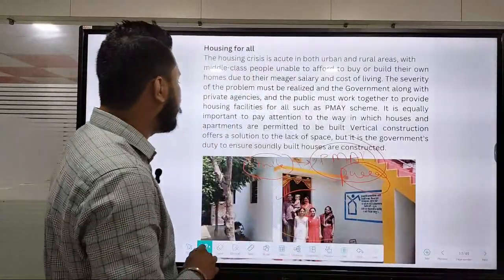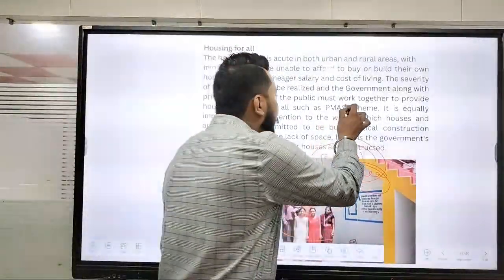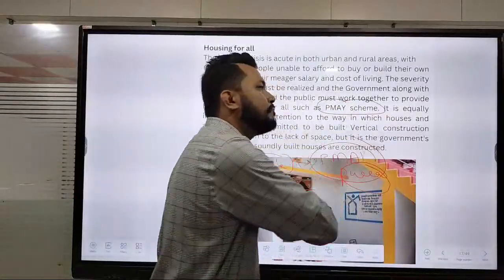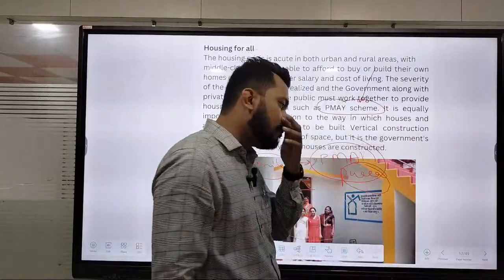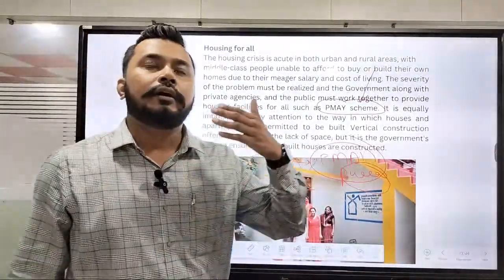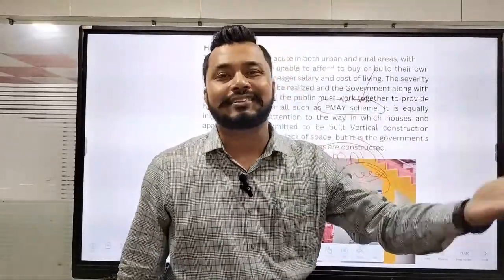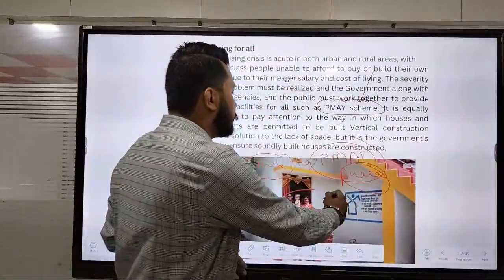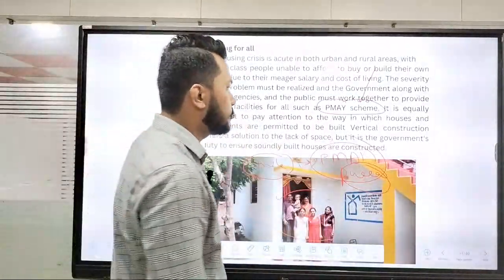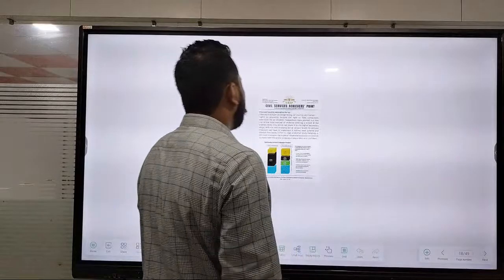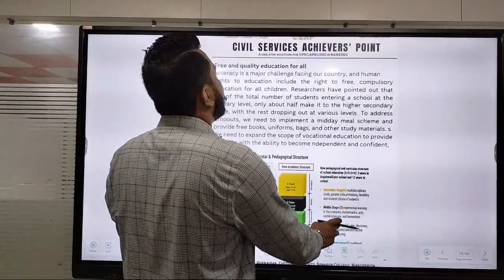So this is a particular criterion which you need to include in the respective essay alongside this PMAY scheme. And if you can integrate the number of schemes, the number of areas, or the population that has directly accessed this number of households, you can quote such information in the essay as well. Okay, then next comes free education and quality education for all.